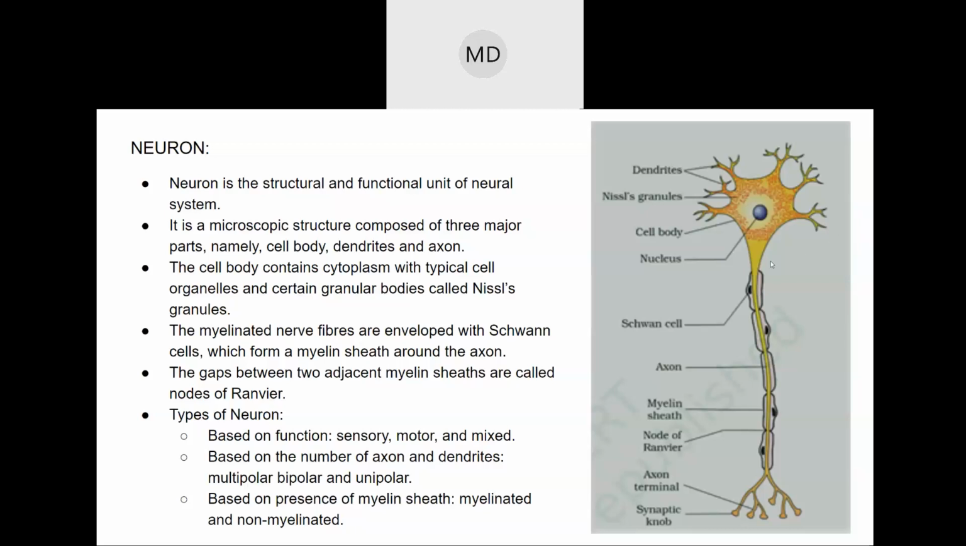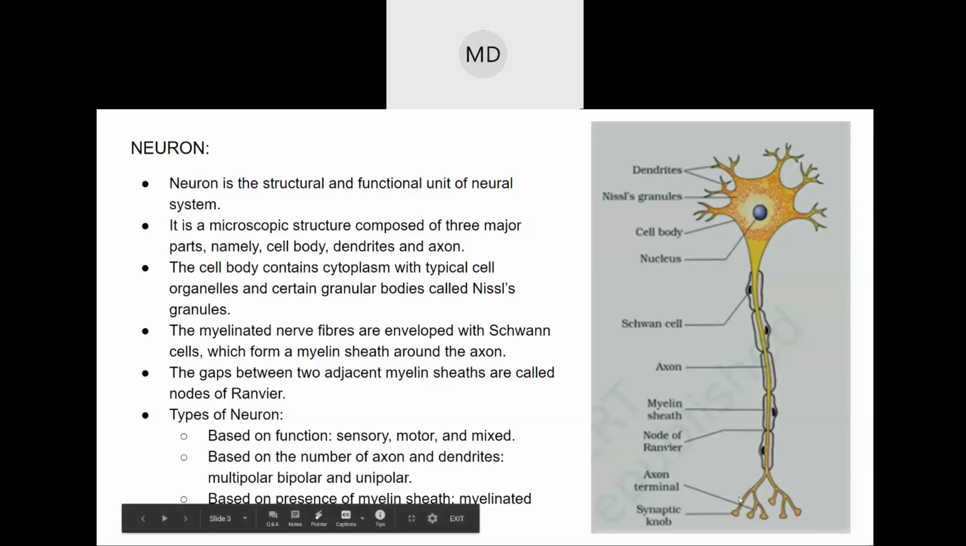So myelin sheaths act as an insulator, and myelin sheaths are produced by the Schwann cells. In the nervous system there are two types of cells: Schwann cells and nerve cells, that is neurons. This is the axon, this is the Schwann cell, then the myelin sheath. In between, there are some nodes or points on the axon where there is no myelin sheath. These small portions are known as nodes of Ranvier.